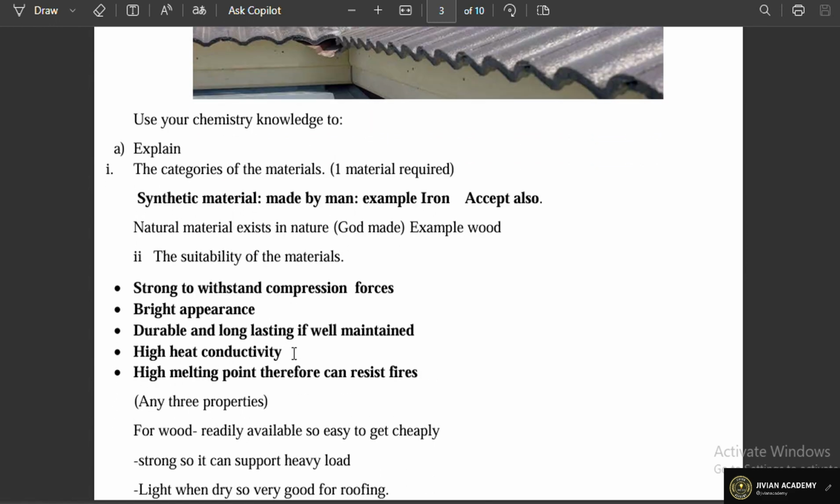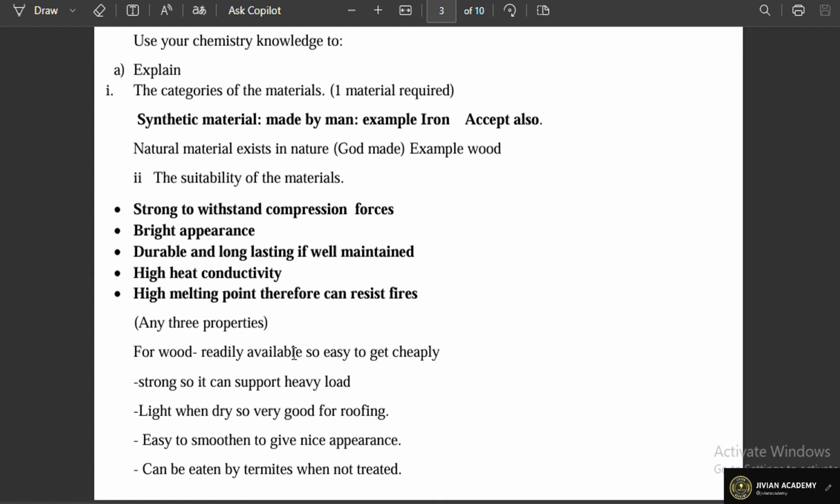So in Roman number 2, the learners were tasked to explain the suitability of materials. And when we talk of the suitability of materials, we mean the properties that make them be used for a particular purpose. Now we are looking at the iron. Of course, iron is a very strong material and can withstand compressional forces. In other words, it has a very high tensile strength. It has a very bright appearance. It is durable and long-lasting if well maintained. It has high conductivity. It also has a high melting point and therefore can resist fire. So when you talk of suitability, we mean the properties of those materials.